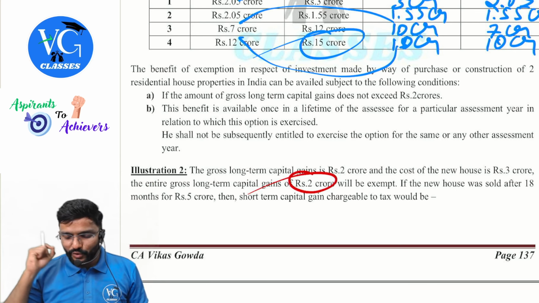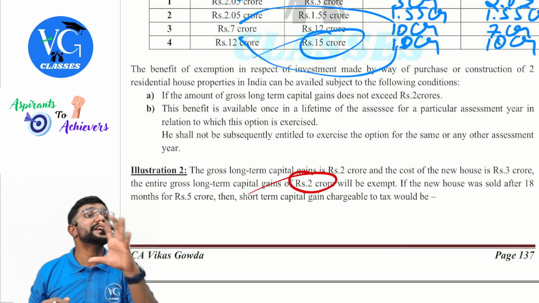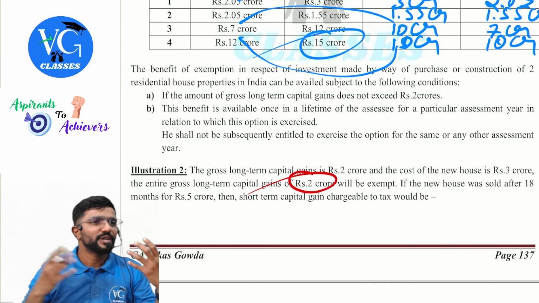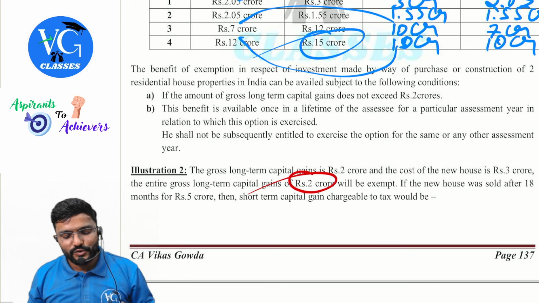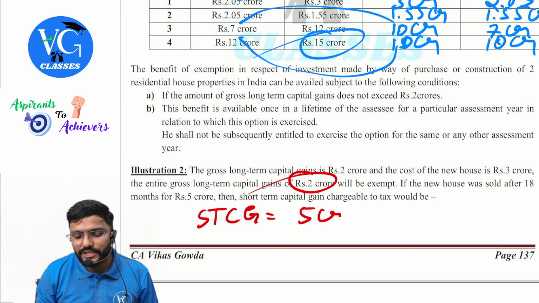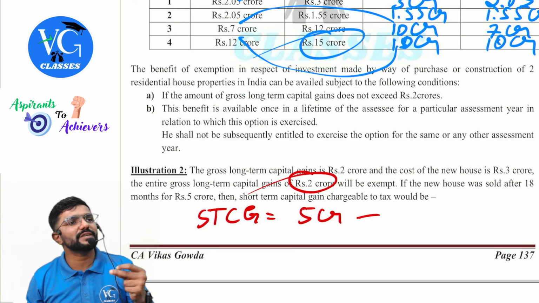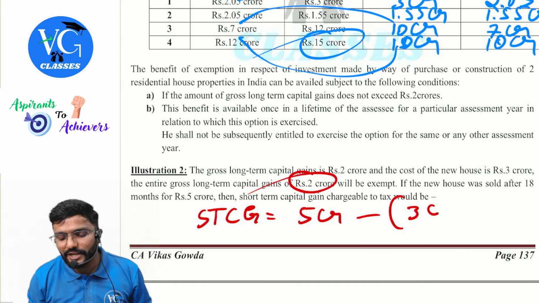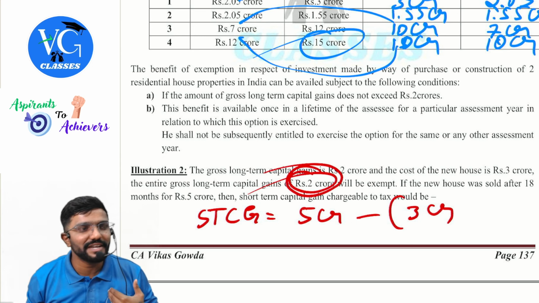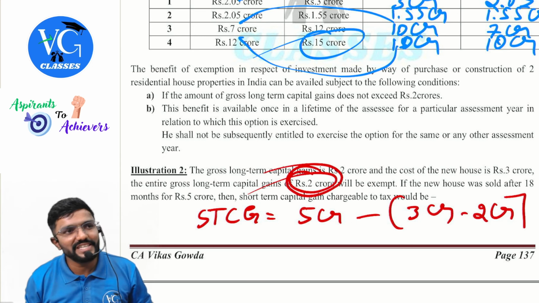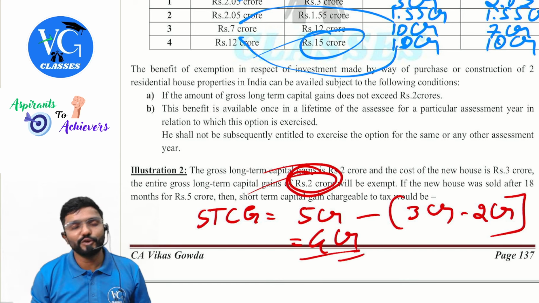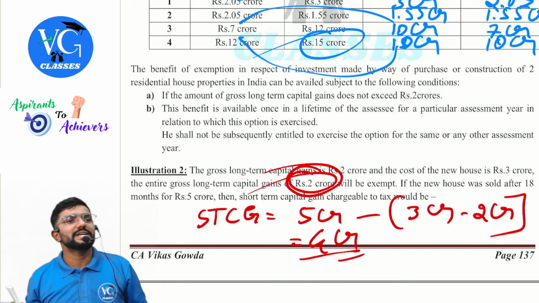If the new asset was sold after 18 months for 5 crore, then it is short term, assuming it is before the 23rd July. So we have to compute short-term capital gain, guys. What is the full value of sale consideration? 5 crore. From that, can I reduce cost of acquisition? Yes. Can I claim the full 3 crore? No. My actual cost is 3 crore, but from that, whatever exemption I have already claimed, we have to reduce. So what is the net cost now? 1 crore. So 5 crore minus 1 crore, 4 crore is the short-term capital gain.